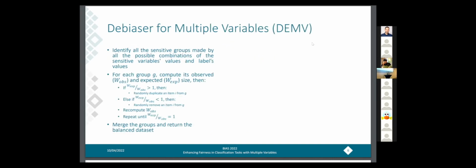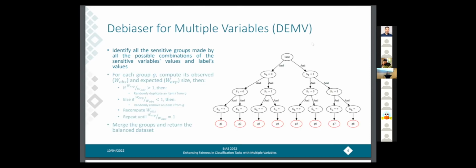Now, here we can see a high-level overview of the main steps of our algorithm. The main idea is that we have to identify all the so-called sensitive groups, which are made by all the possible combinations of the values of the sensitive variables and the values of the label. Then we have to perfectly balance these groups individually. Finally, we merge them together in order to have a fully balanced and hopefully fair dataset. Now, let's see each of these steps in more detail.